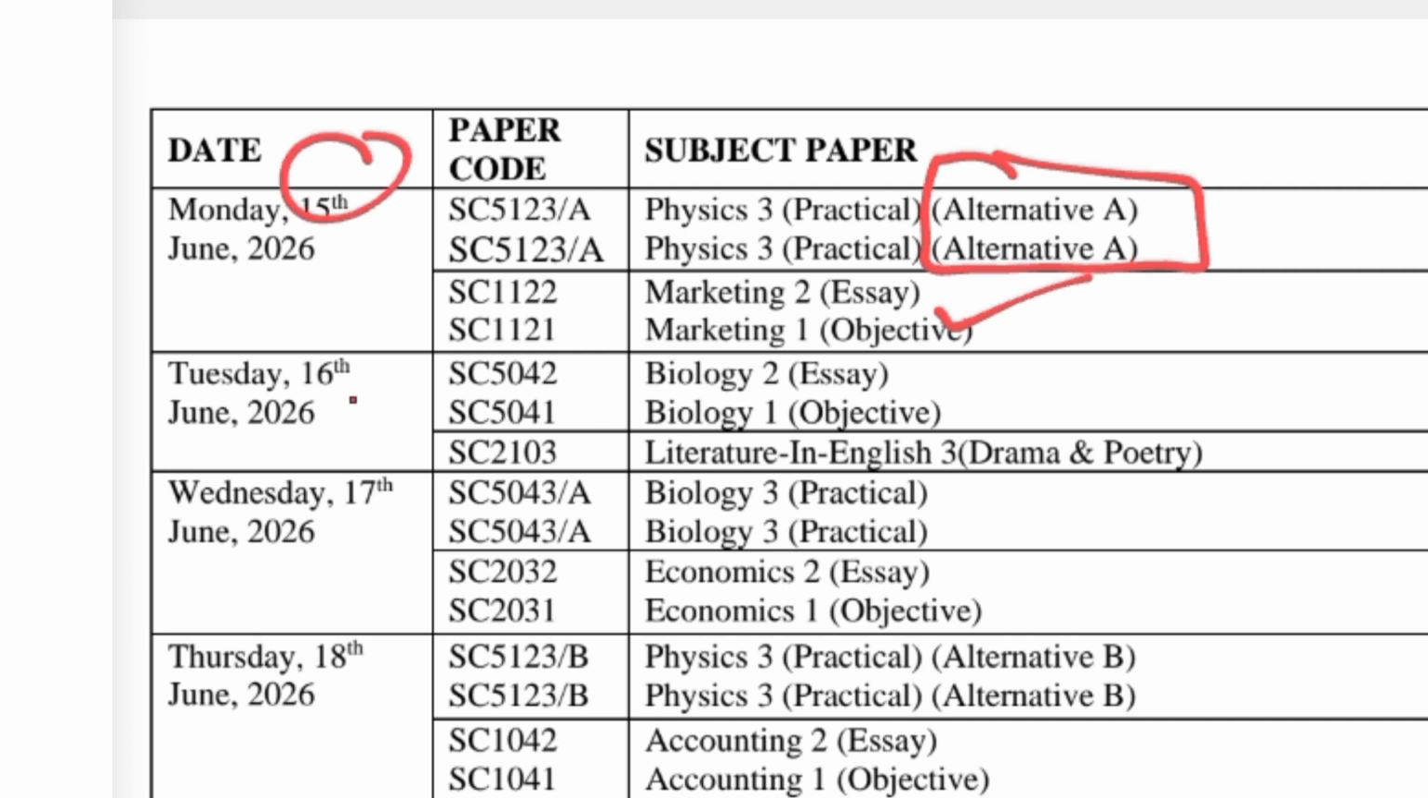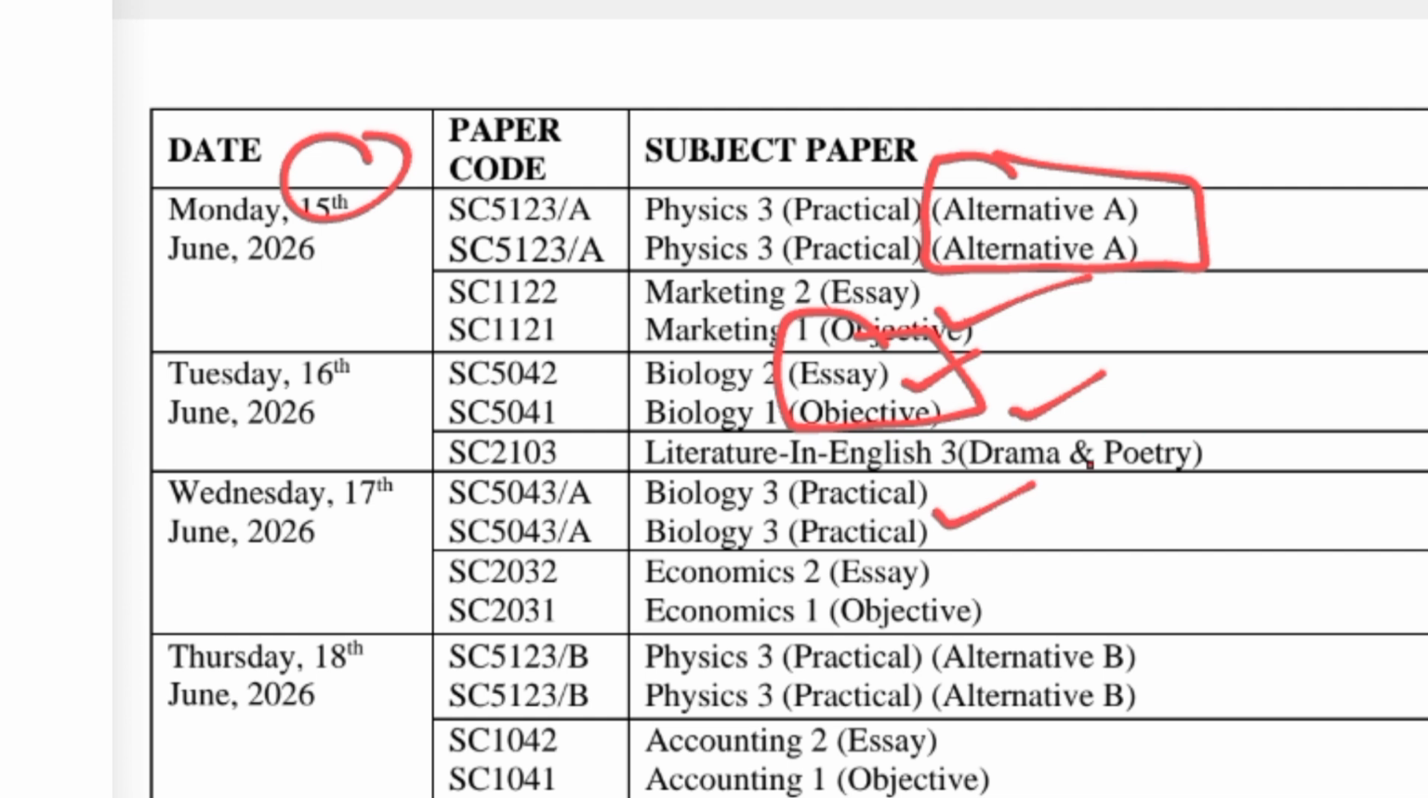Then on Tuesday, 16th of June, you have biology, essay and OBJ. Biology, the essay is just 1 hour 40 minutes. Then you can see the time. The one here is they will do the essay first, followed by the objective. The objective is 50 minutes. You can see it from here. Check the timing. Don't miss your timing.